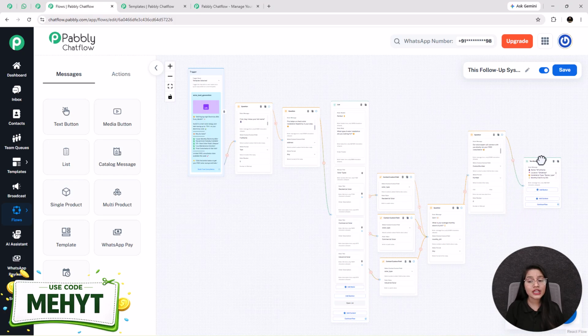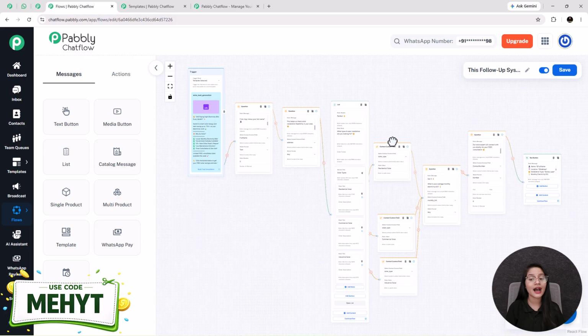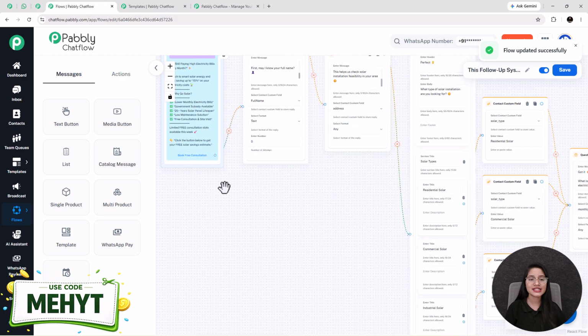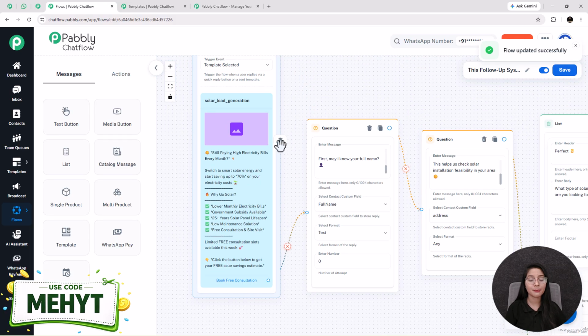So this is how easily you can create a chatbot flow by using Pabbly Chatflow. After the completion of your flow, you have to click on the save button so that your flow will be saved and updated. Now I am going to reveal the powerful secret of how you can send these highly converting WhatsApp templates to your thousands plus users with just one click.